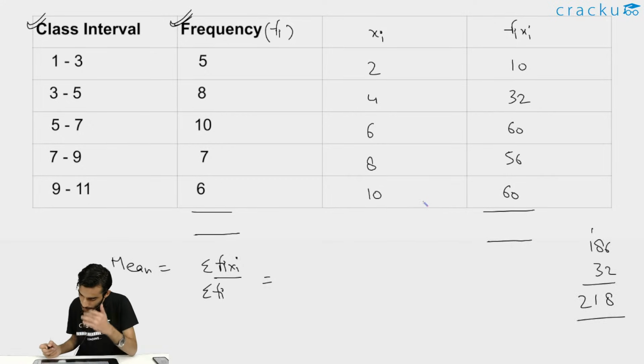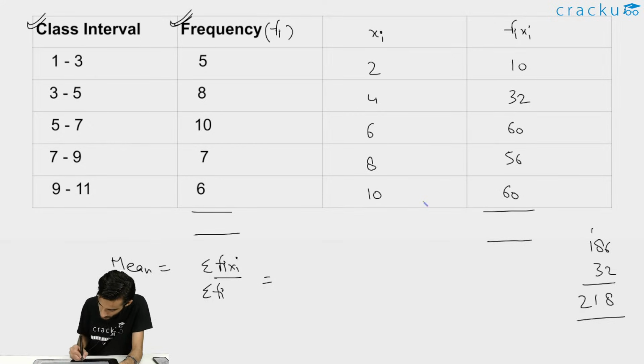So that will be equal to 218. Okay, I hope I've done the calculations correctly. So 120 plus 50 is 170, 176, 186 plus 32 is, yes, so this is correct. So this is 218 divided by summation of Fi, that is 5 plus 8 plus 10 plus 7 plus 6. So 5 plus 8 is 13, 13 plus 10 is 23, 23 plus 7 is 30, 30 plus 6 is 36.